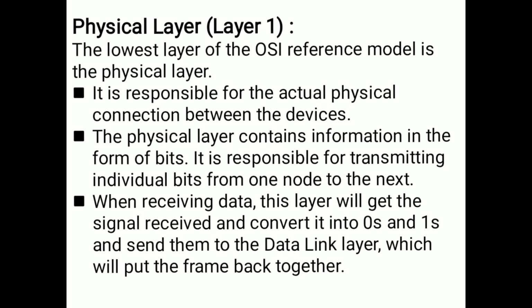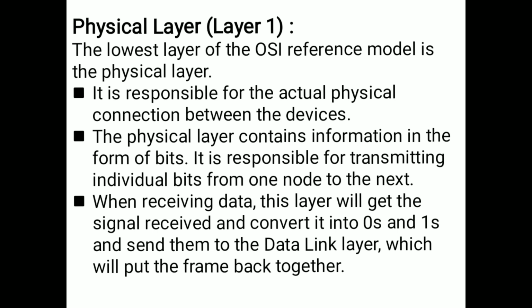So the physical layer contains information in the form of bits. As I already told you, the physical layer has the data in the form of bits, that means zeros and ones. So it is responsible for transmitting individual bits from one node to the next node.